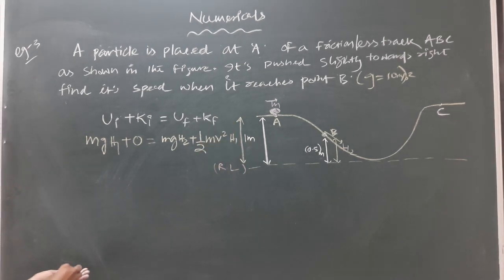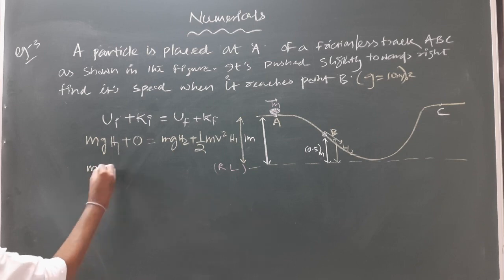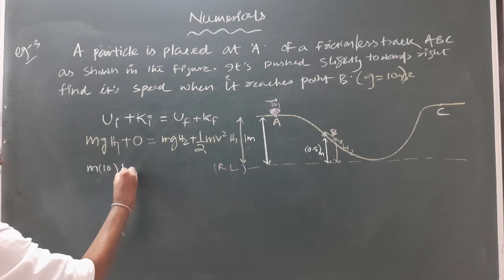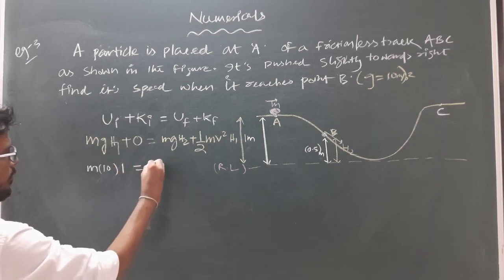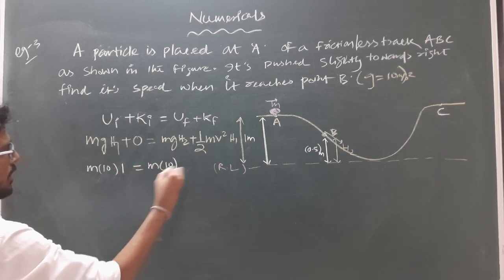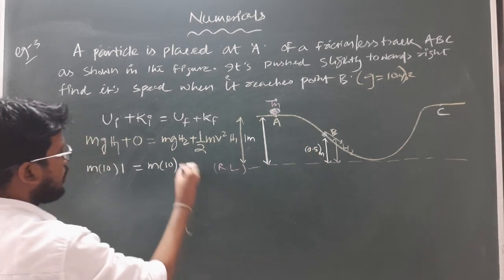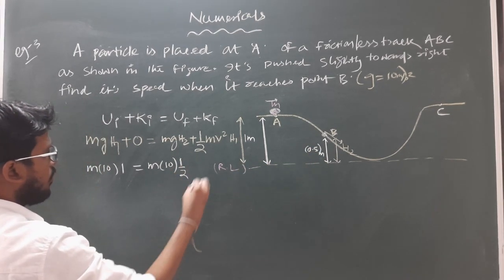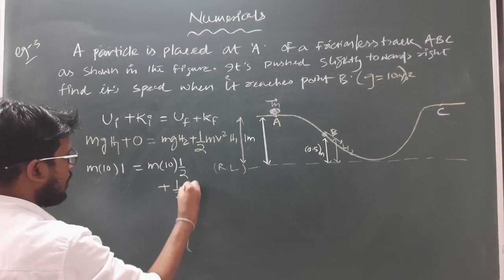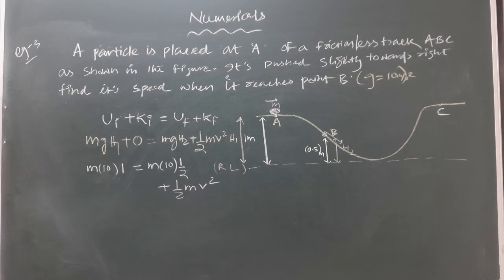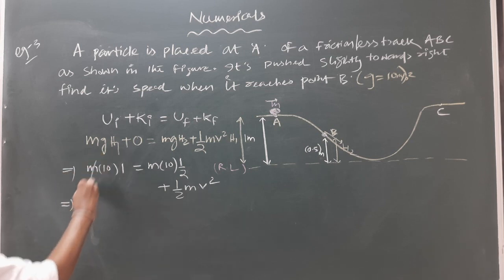So now putting the values, we will get m as m because we don't have the mass. g is taken as 10 into h1, which is 1 meter, equal to m, again g is taken as 10, h2 is equal to 0.5 meter, so I can write it 1 by 2 plus half mv square. So this implies the m will cancel from both the sides.